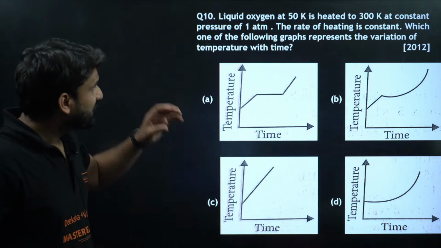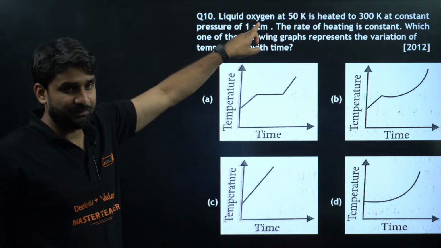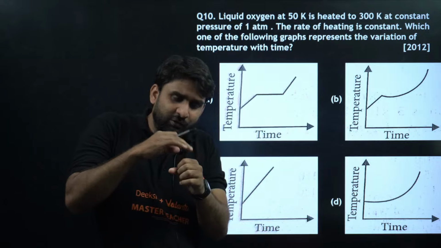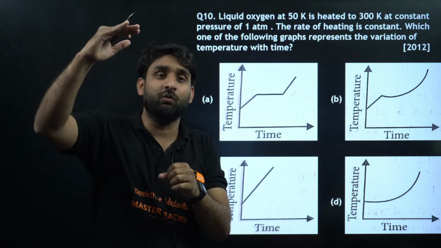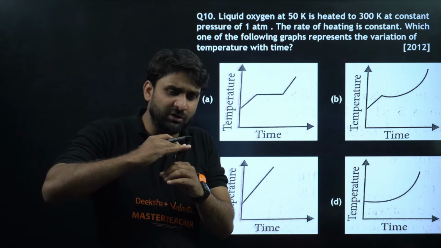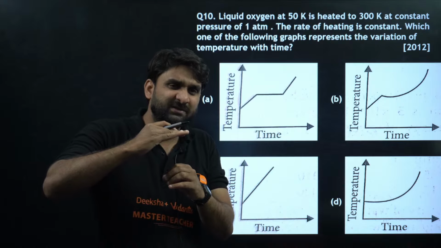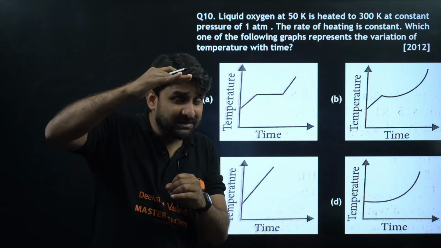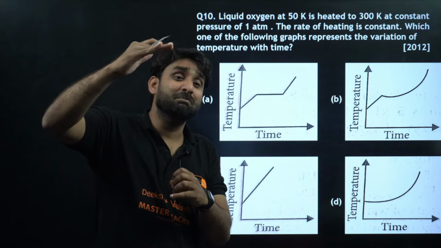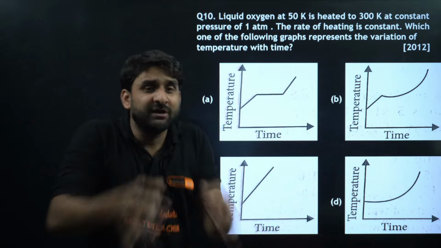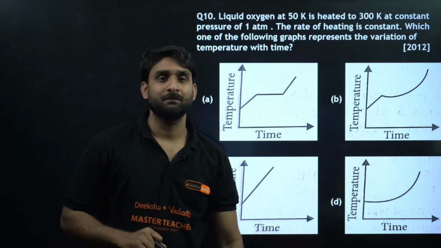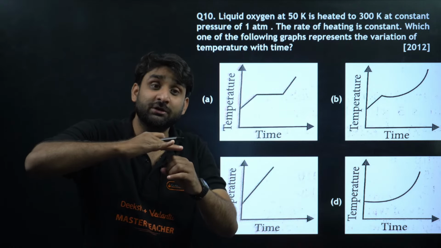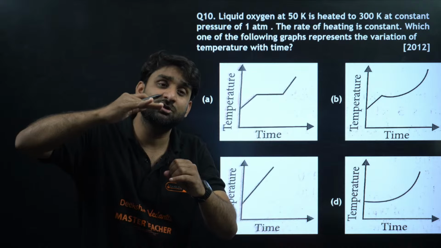So what will happen? Initially liquid oxygen is there. When you are gradually increasing the temperature of the liquid, the temperature of the liquid increases, and after some time, reaching that maximum value, the liquid phase will change into gaseous phase. And in gaseous phase, you are still gradually increasing the temperature, so the temperature of the gas will be increasing.